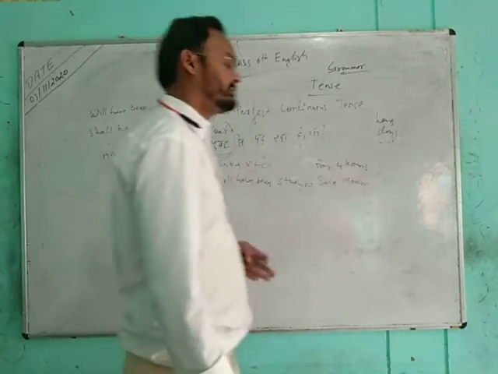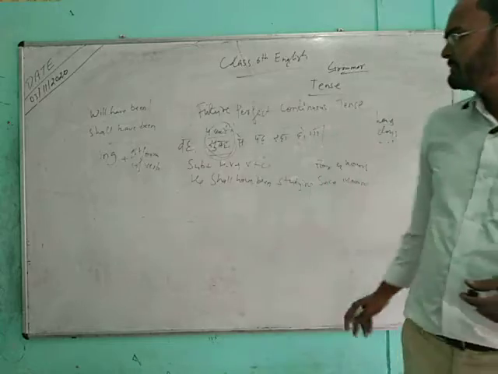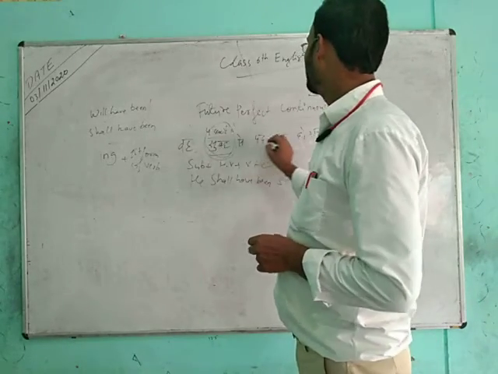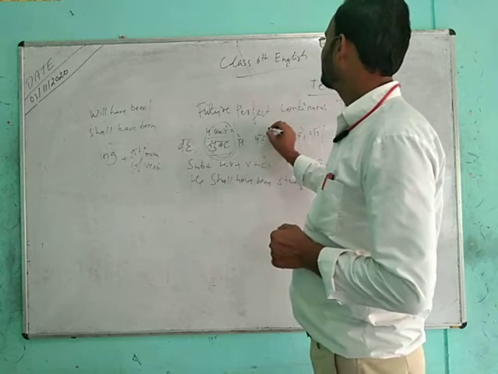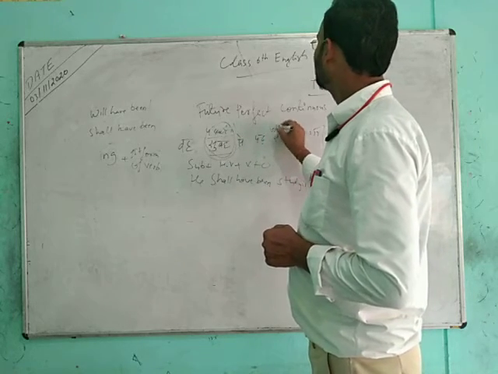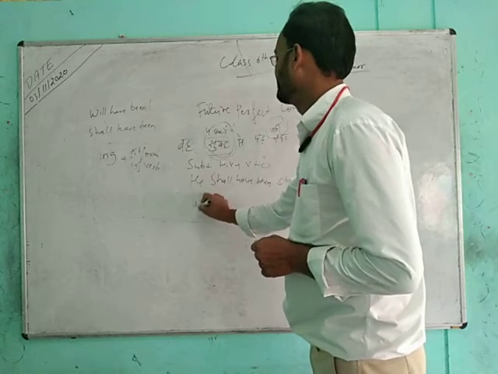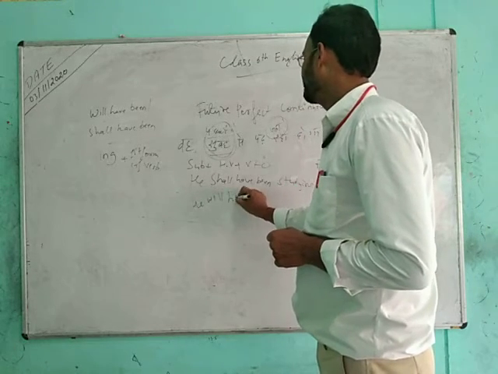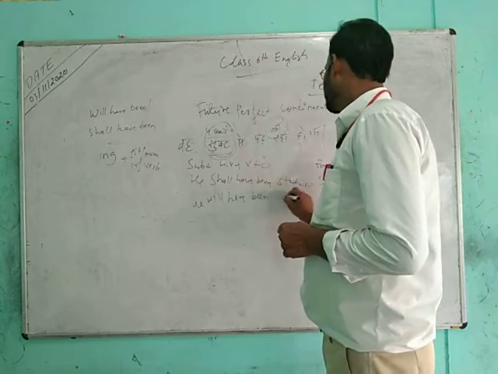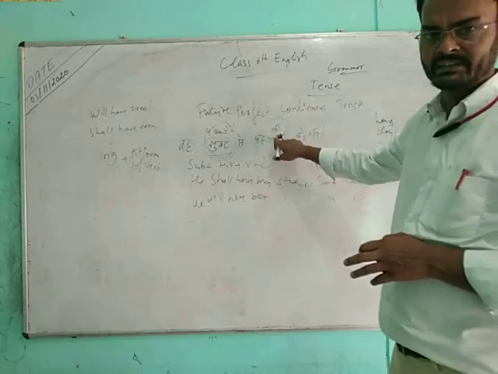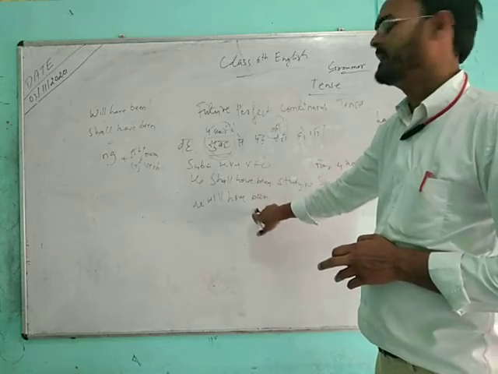And how would it change to will have been if there is certainty? That means सुबह से जरूर पढ़ रहा होगा. So, he will have been studying since morning. So if there is certainty, we will use will have been.